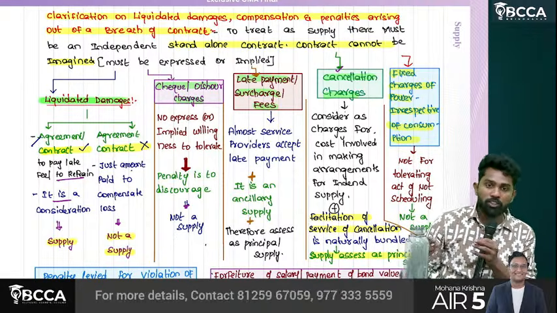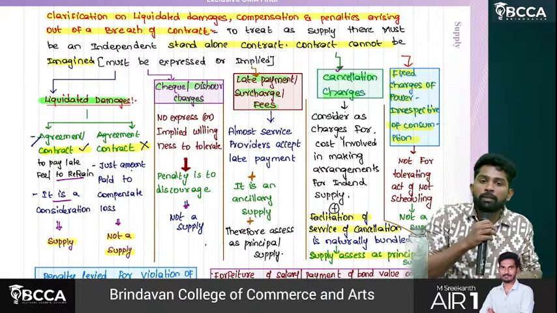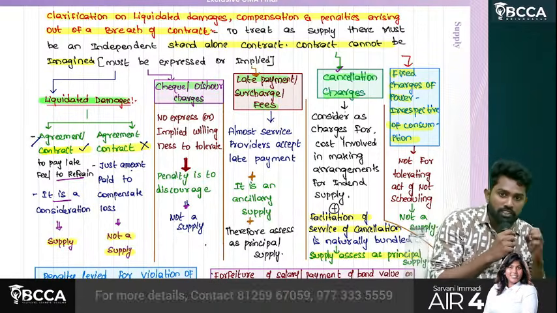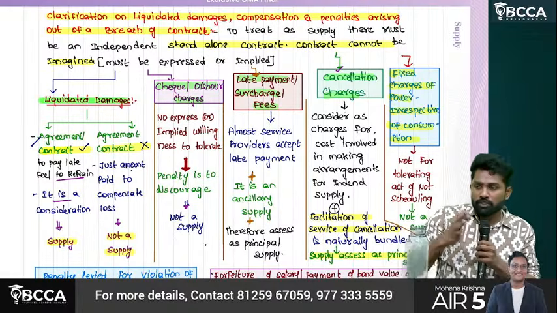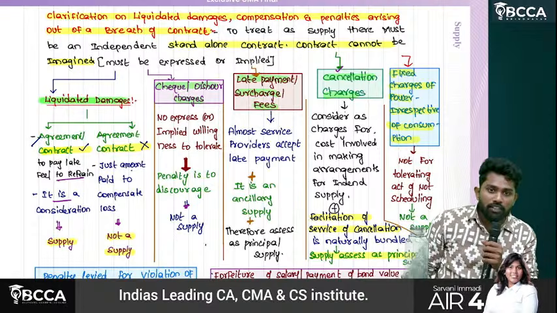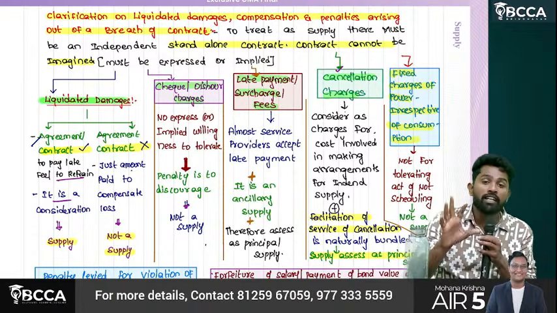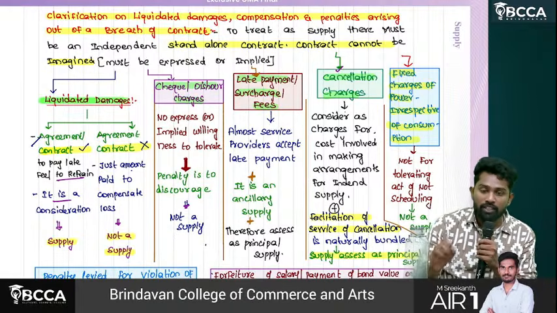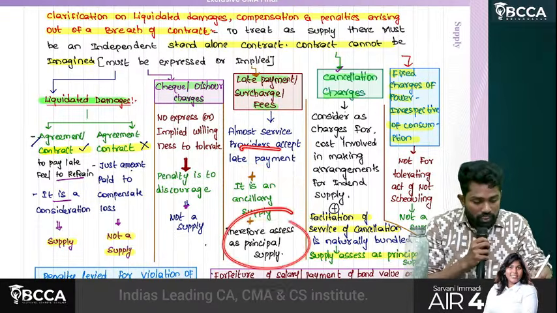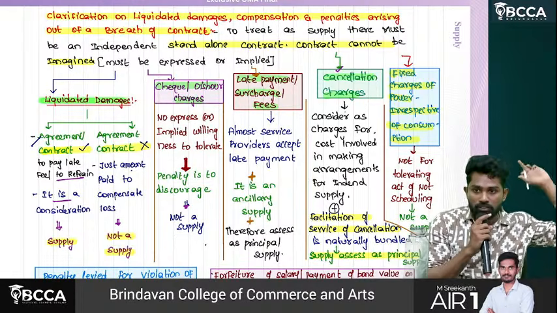What they observed is that in the case of these service providers, accepting late payment became a norm. It's not something special or something to discourage. So they are okay with it: you have to pay by the 21st, and if you don't, then pay something extra. That became a norm there. Impliedly, not expressly, sir, impliedly, there is a willingness to tolerate. That's why they say it is an auxiliary supply. The late payment collected is also taxable, treated as a supply along with the original principal supply.